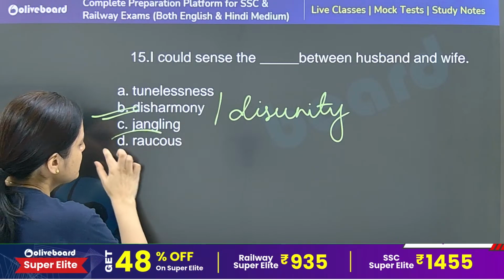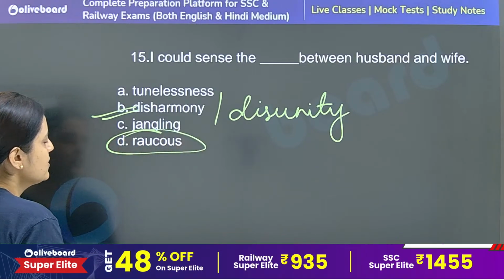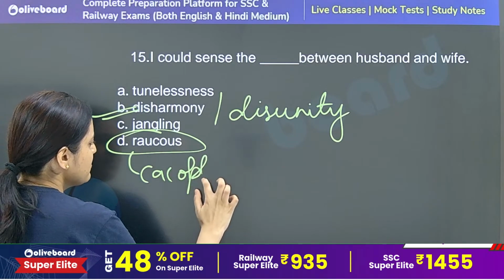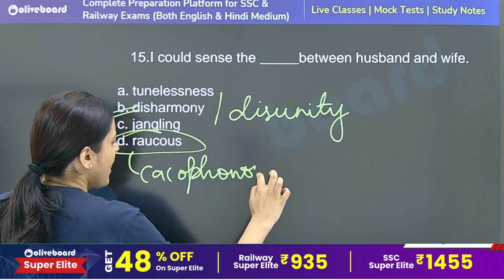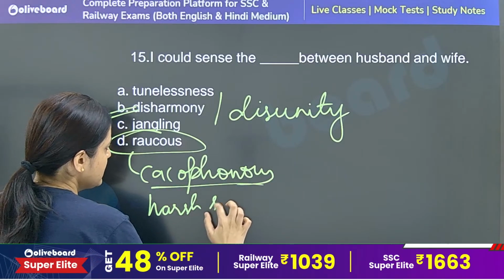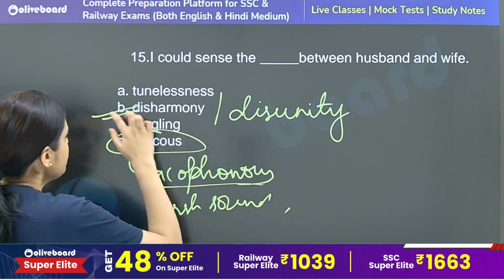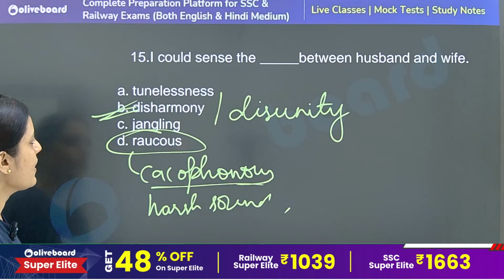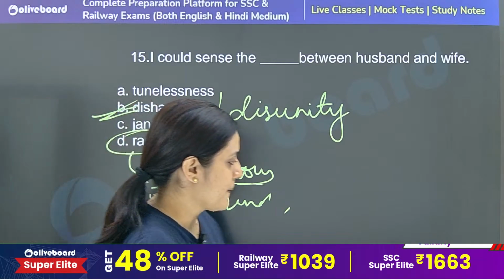Jangly, raucous. Raucous, I have covered this word right in the morning session. Raucous means something that is cacophonous, something very harsh in noise, very harsh sound. So that is raucous. So option number B, disharmony, is the correct answer.